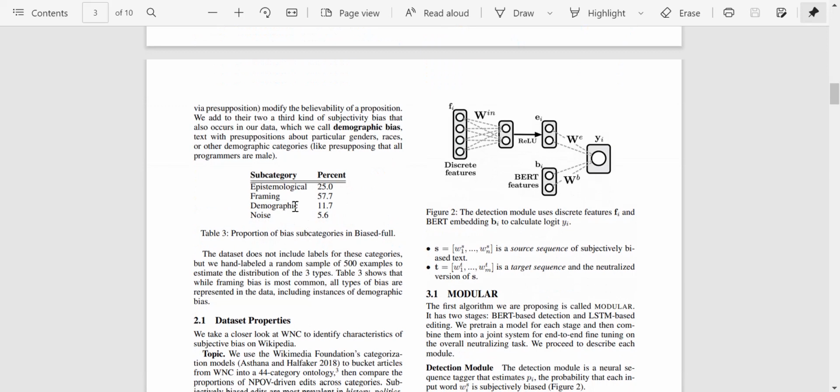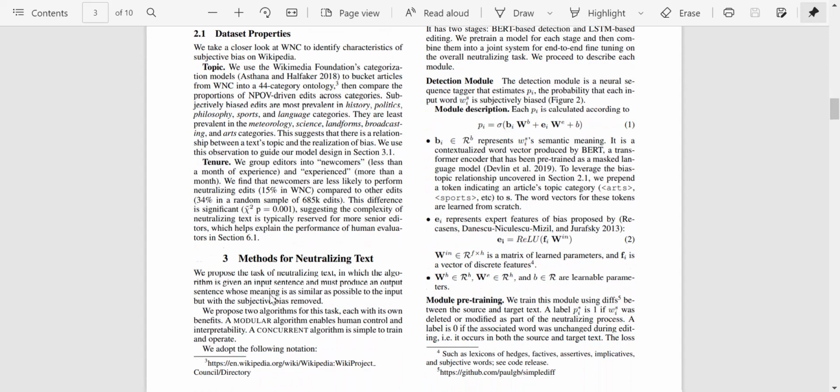So in their dataset, around 25% was epistemological, 57.7% was framing, 11.7% was demographic, and 5.6% was just noise. The dataset does not include labels for these categories, but we hand labeled a random sample of 500 examples to estimate the distribution of the three types. So this is what table 3 shows.